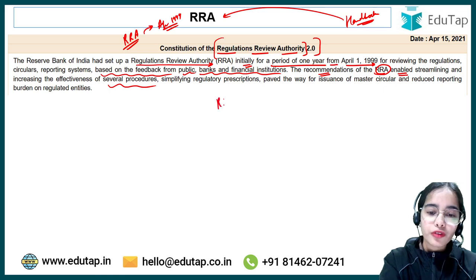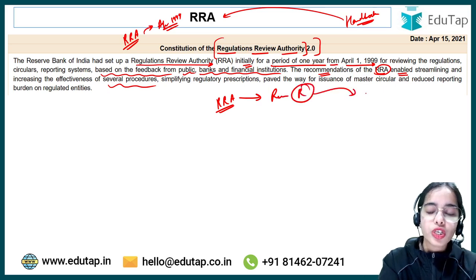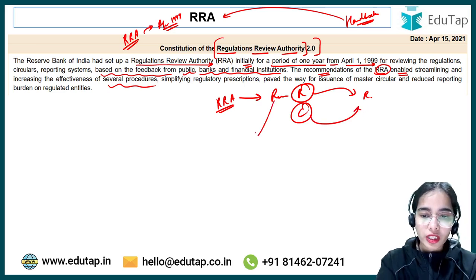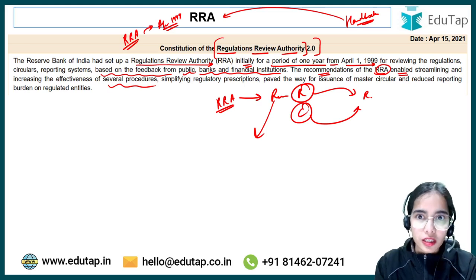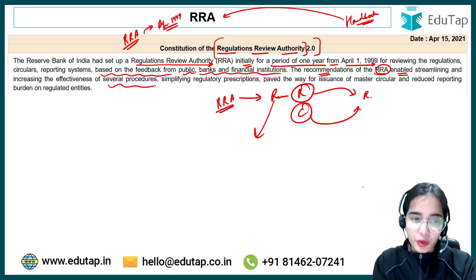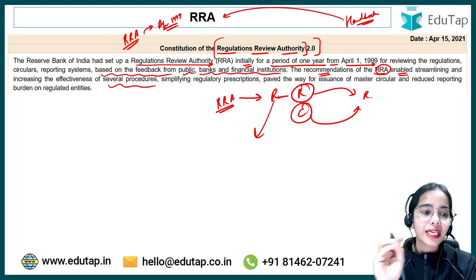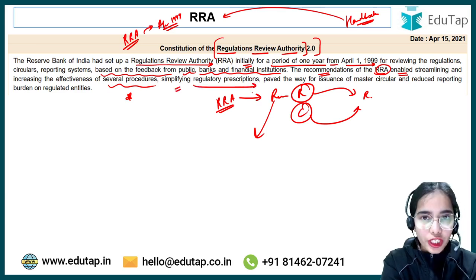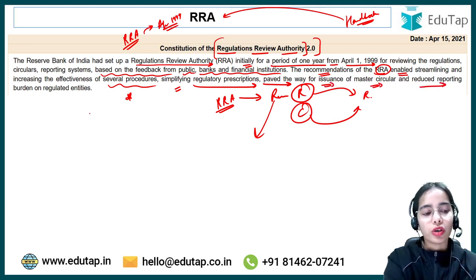So actually, the Regulations Review Authority was established to review the regulations that are imposed by the RBI, to review the circulars imposed by the RBI. Okay, so with the review that is done by the RRA, the RBI can understand what the problems are, how the circulars can be made easier to understand, and how the regulations can be made easier to comply with. Okay, so with the recommendations given by the first RRA, it enabled the streamlining and increasing the effectiveness of several procedures of the RBI, simplified the regulations of the RBI, and paved the way for issuance of master circulars and reduced the reporting burden on the regulated entities.